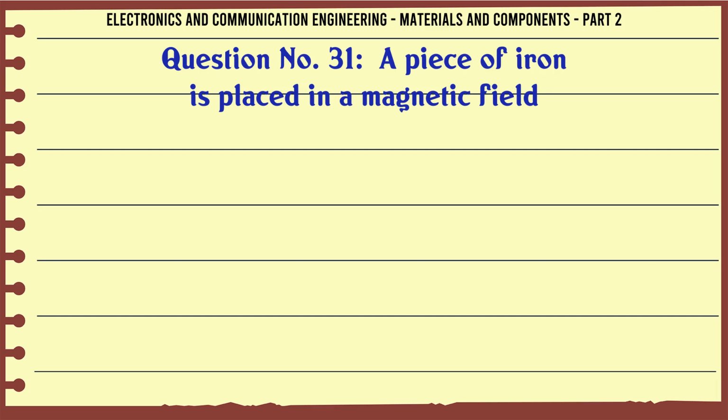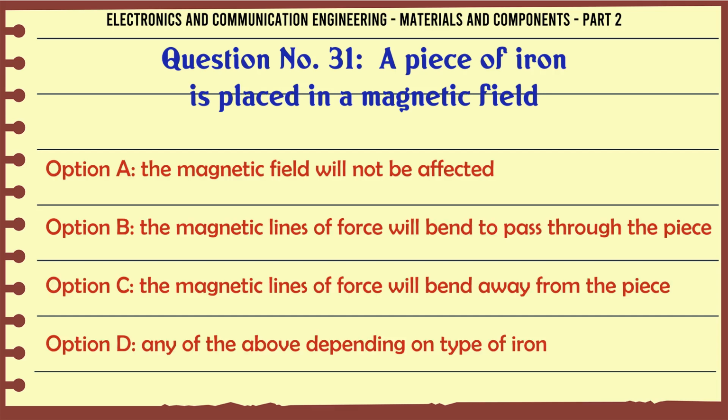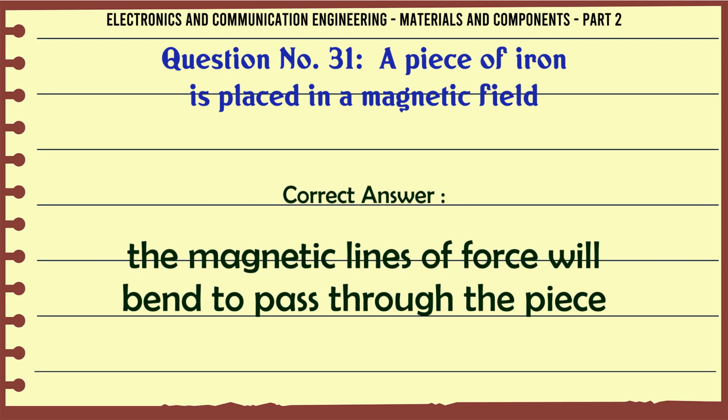A piece of iron is placed in a magnetic field. A, the magnetic field will not be affected. B, the magnetic lines of force will bend to pass through the piece. C, the magnetic lines of force will bend away from the piece. D, any of the above depending on type of iron. The correct answer is the magnetic lines of force will bend to pass through the piece.